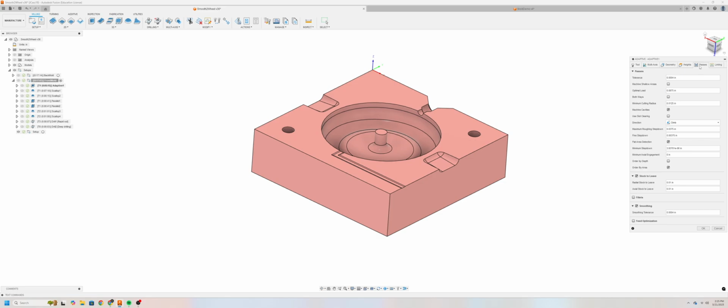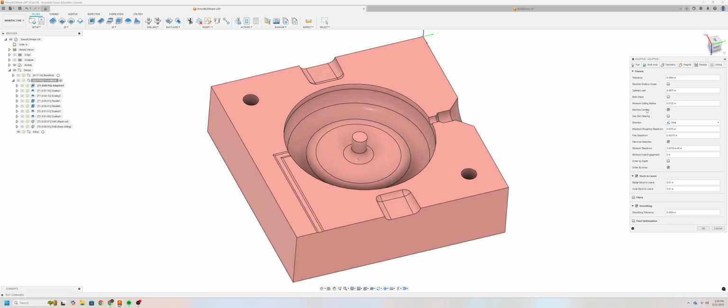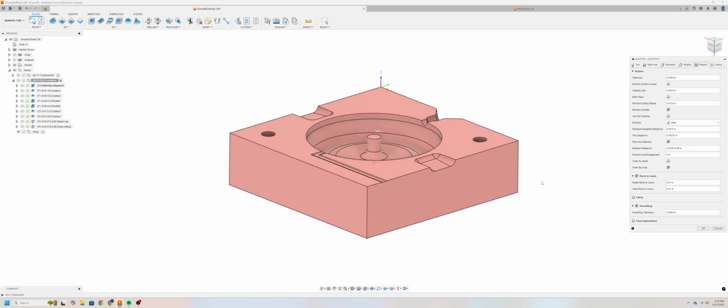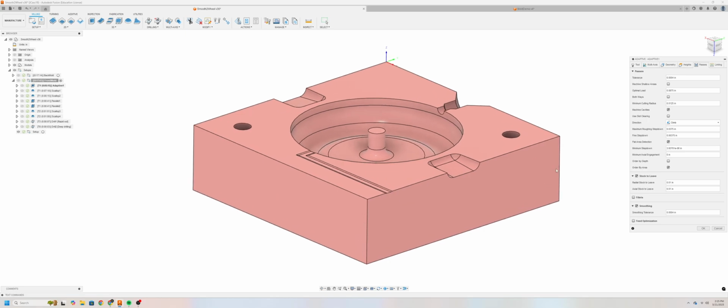The next most important tab is the passes tab. And this is how we'll dictate how much of a cut our end mill is going to take. So how far stepping over laterally and how far deep we'll be taking a cut.